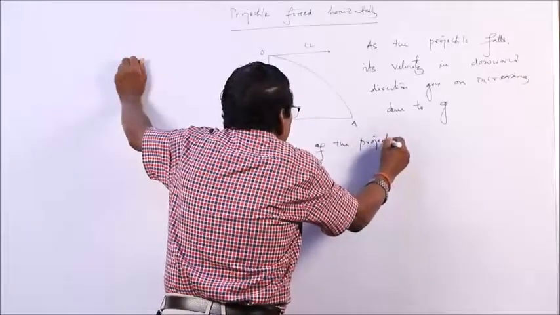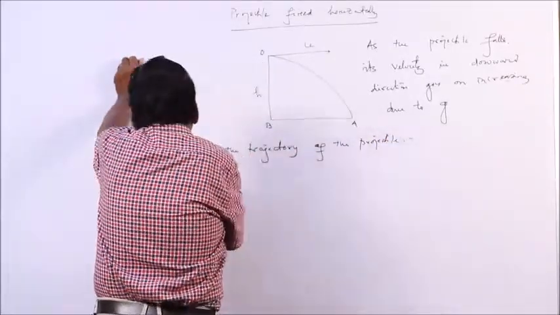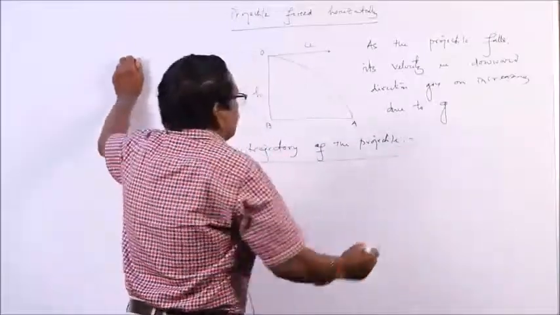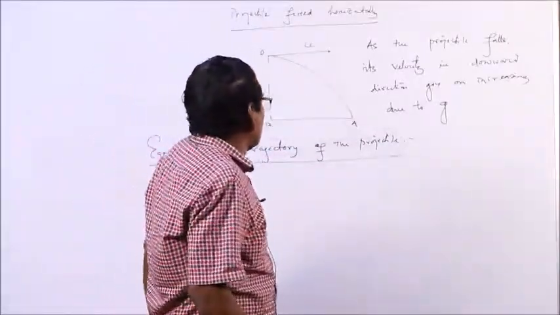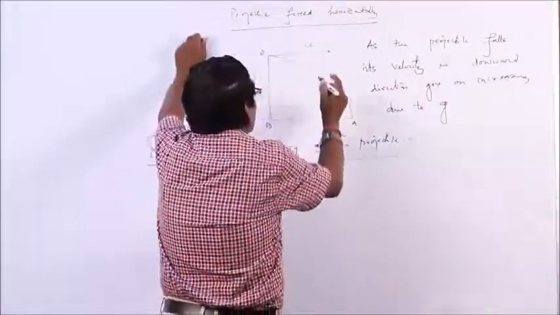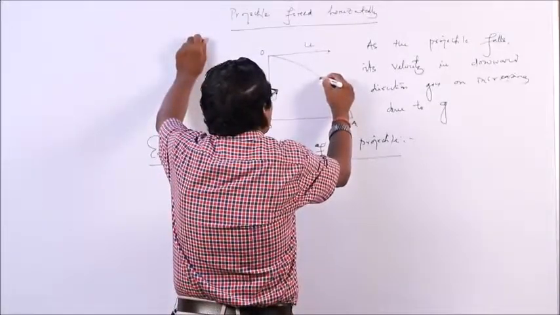Equation to the trajectory of the projectile. How to find out the equation to the trajectory of the projectile? It is a two-dimensional motion.